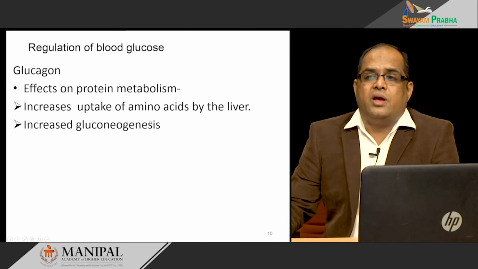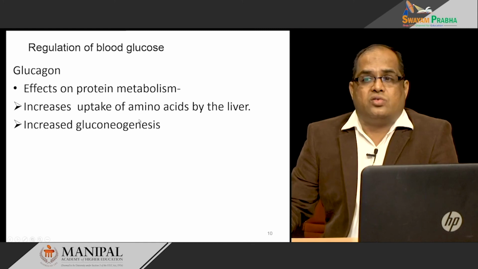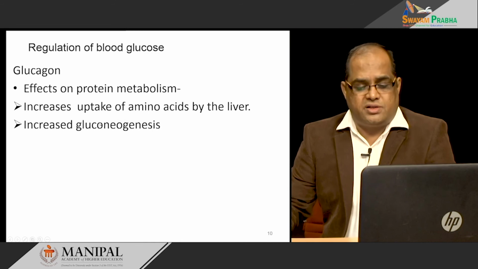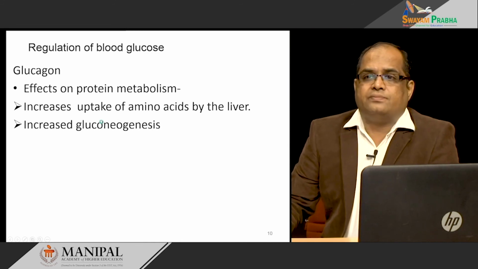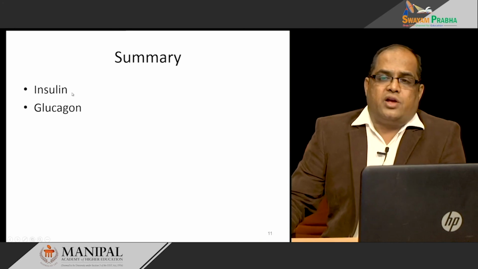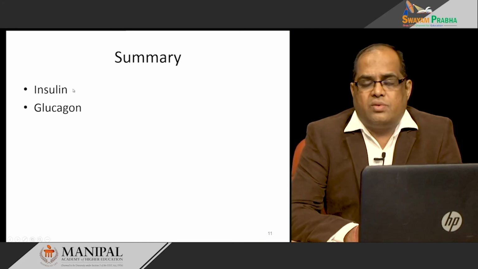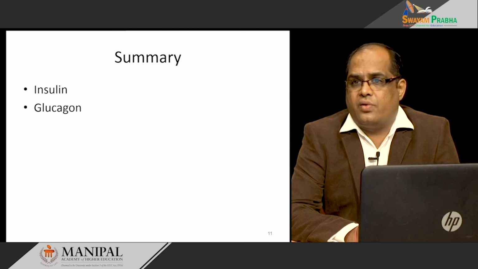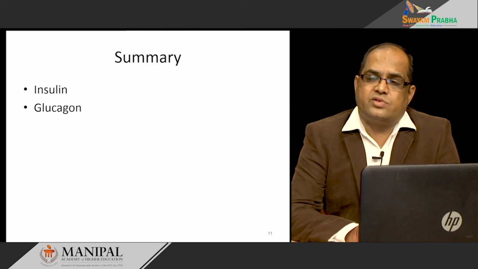The gluconeogenic pathway uses non-carbohydrate sources like amino acids and also lactate and glycerol. These are used for the synthesis of glucose. Just to summarize this regulation of blood glucose level, we discussed the normal values, blood glucose fasting, postprandial, and what is glycated hemoglobin.